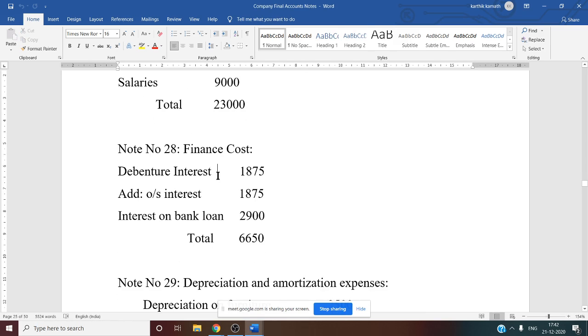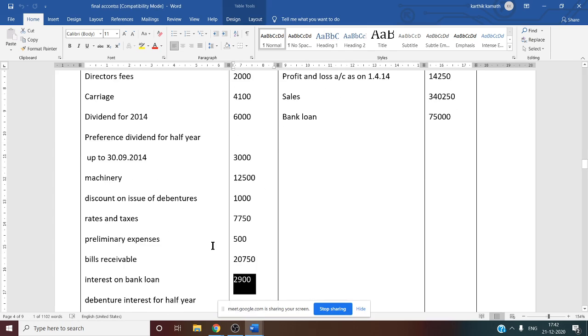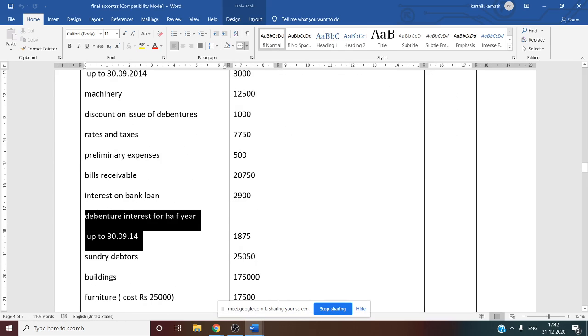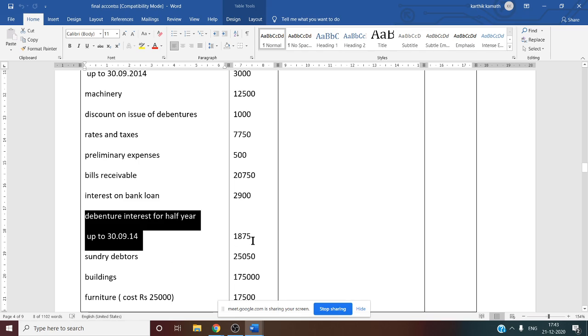And one more thing is about debenture interest. We have to see the question. Debenture interest information is given. For half year debenture interest is paid, it seems. That is 1,875 paid. But we want the debenture interest for one financial year. So how to calculate the remaining 6 months? If 6 months debenture interest, from April to September, is 1,875, of course the remaining 6 months interest is also 1,875.